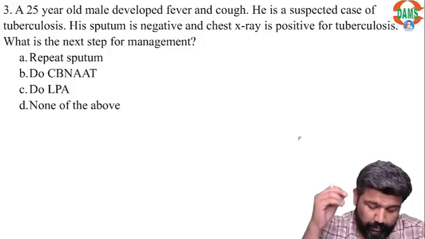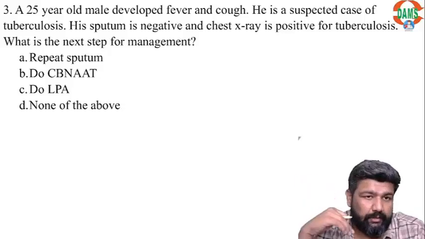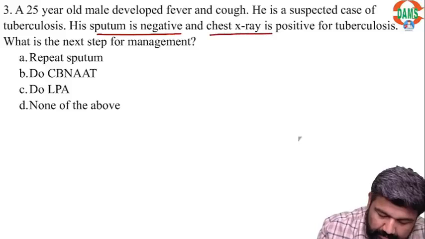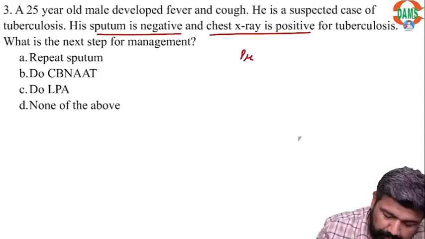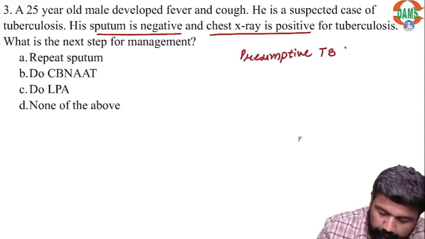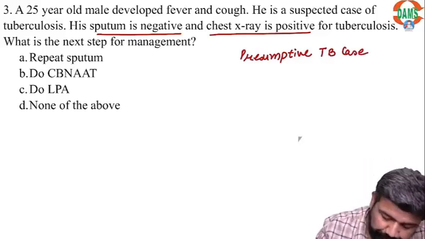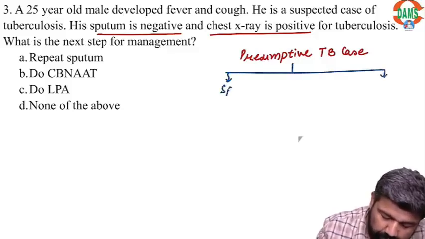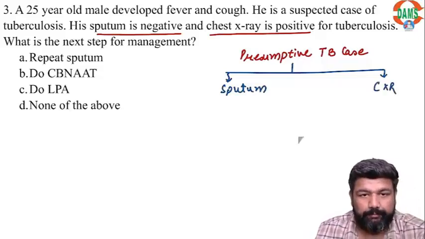A 25-year-old male developed fever and cough. He is a suspected case of tuberculosis. Sputum is negative, but chest x-ray is positive. Guys, whenever you have a presumptive TB case, you ask for two tests: one is sputum, another is chest x-ray.